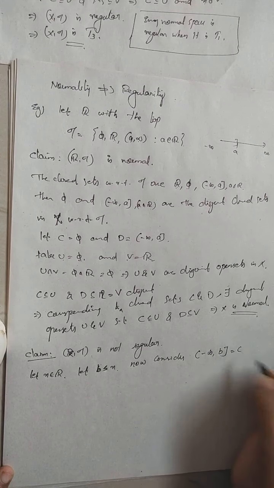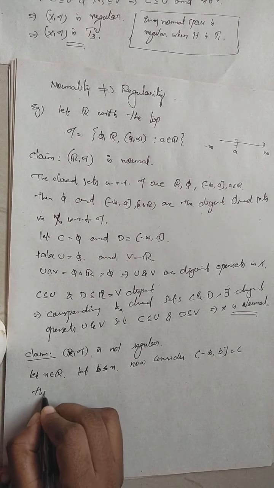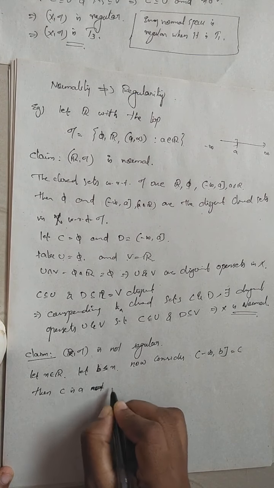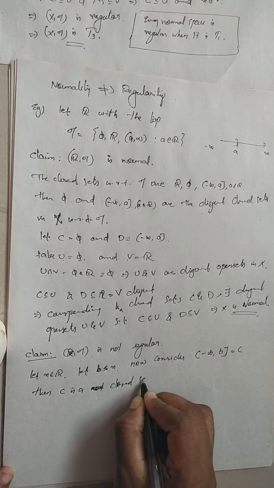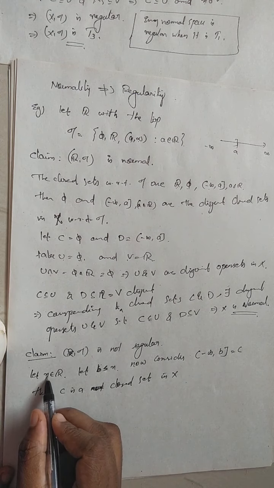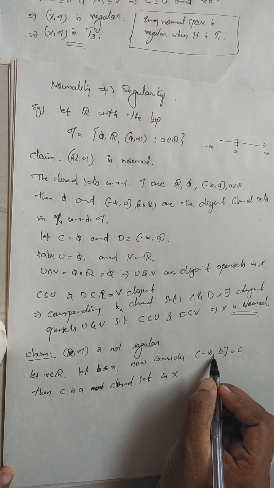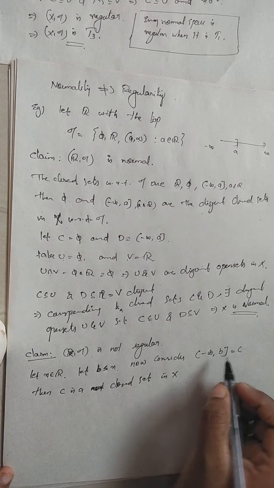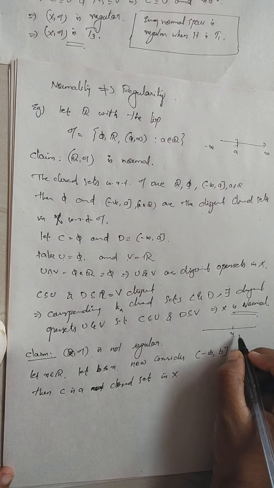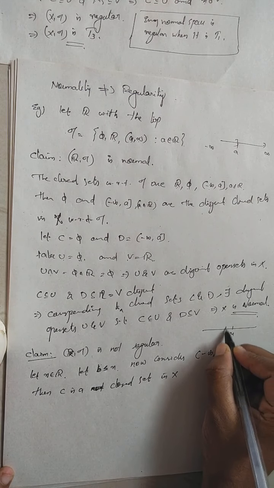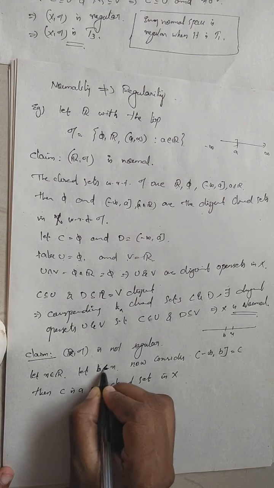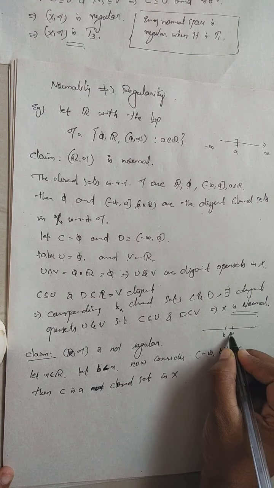Take this as C. Then C is a closed set in X. And x cannot belong to this interval, because if you take b strictly less than x, then b must be here.